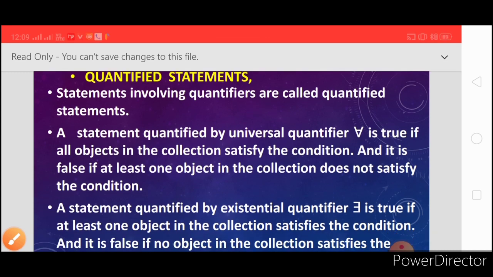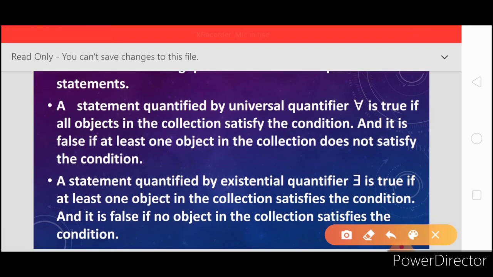Okay friends, now the statement quantified by the universal quantifier. A statement containing the universal quantifier is true if all the objects in a collection satisfy the condition. That means for the universal quantifier, all objects must satisfy the given condition. And it is false if at least one object in a collection does not satisfy it, then that quantified statement is false.